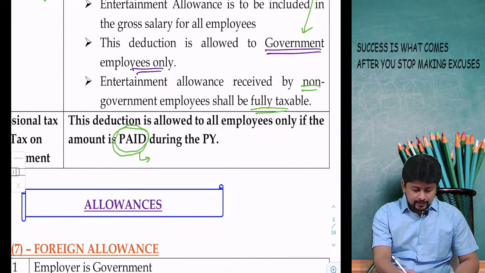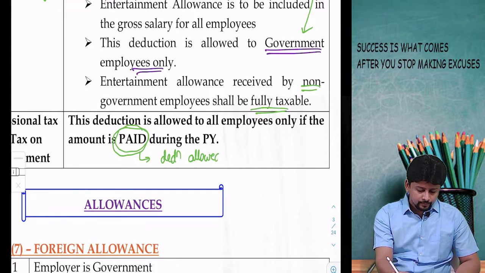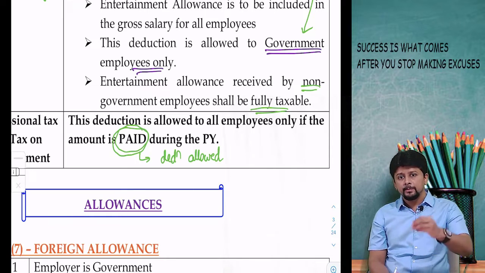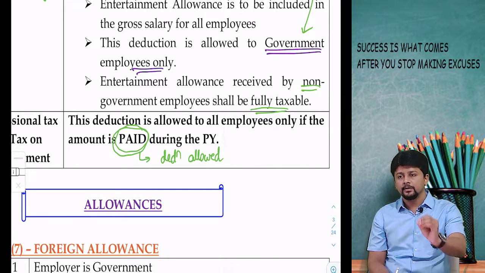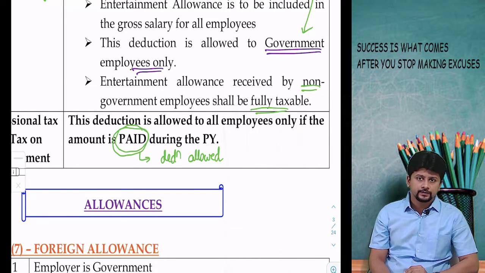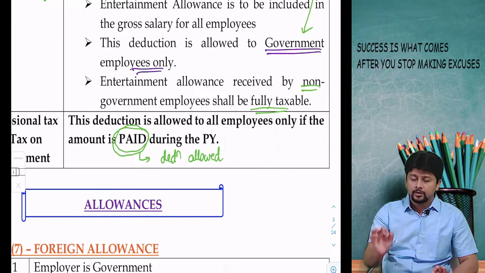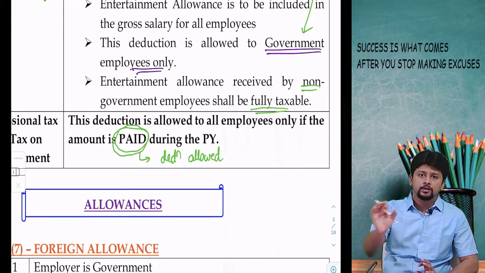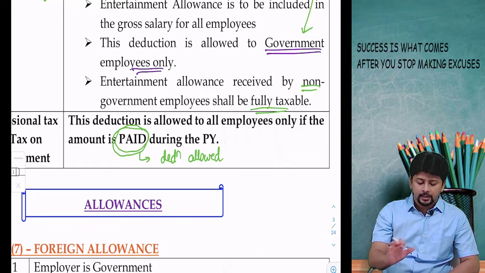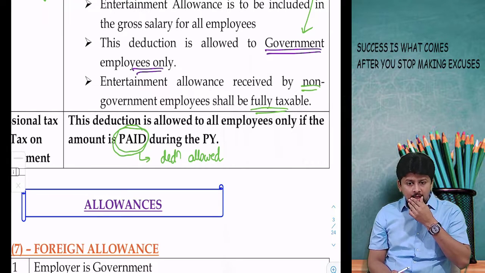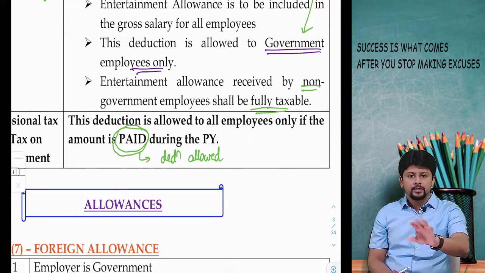If it is paid, only then deduction will be allowed. So if by chance the amount is still payable, if you have not paid let us say 2 months ka professional tax, then that amount will not be considered for your deduction. The amount actually paid to the government, only that will be allowed as a deduction. This is a tax that you have to pay to the state government. Amount actually paid will be allowed as a deduction.